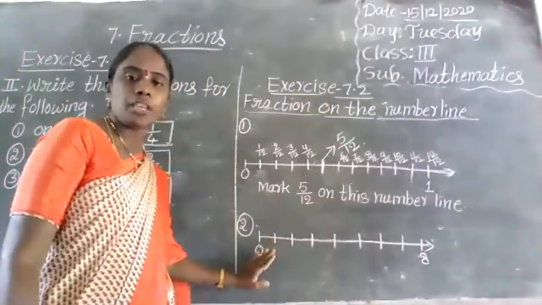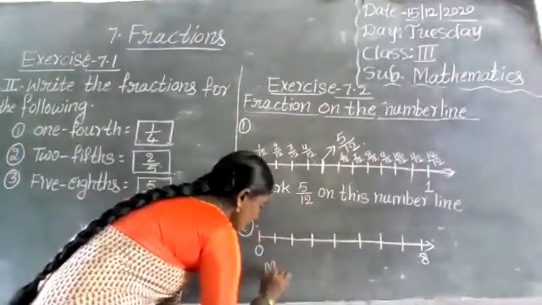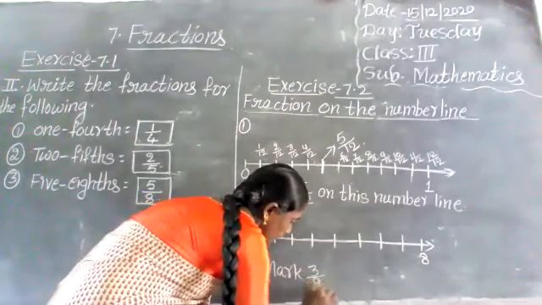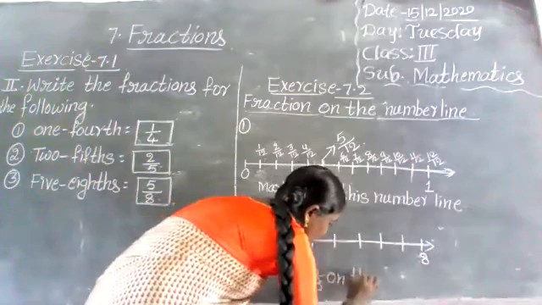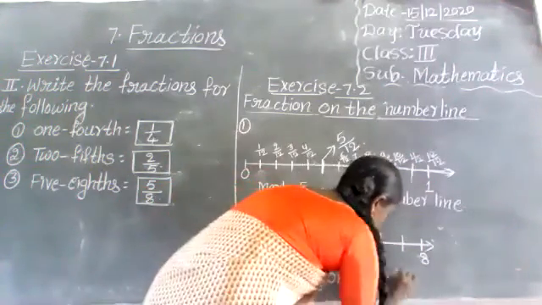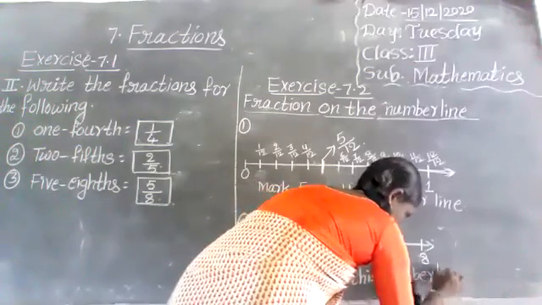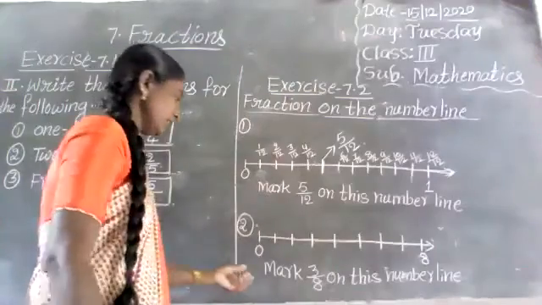Here, mark 3 by 8 on this number line. See once here.